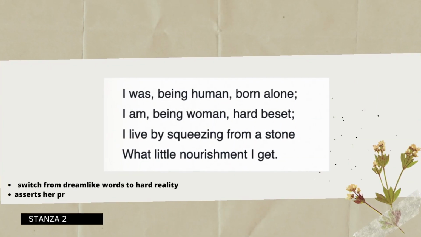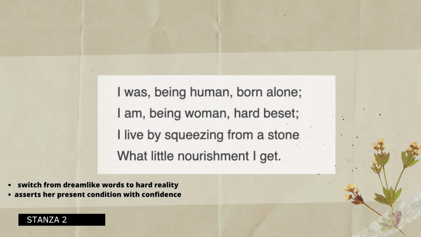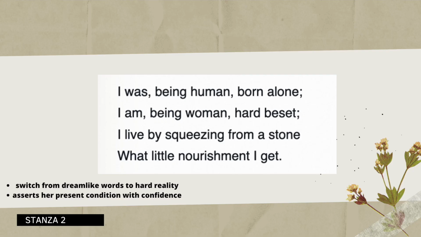She shows that she was born alone. It's part of being human. She knows the feeling of solitude and independence, and as a woman she is hard beset. She has difficulty in her life, and the speaker continues to assert. So she says I am, she's confident, she's telling us who she is, defining herself on her own terms, and then she's showing her power and calm confidence within. And the words switch from dreams to hardship. It's a shift, a lexical field shift.